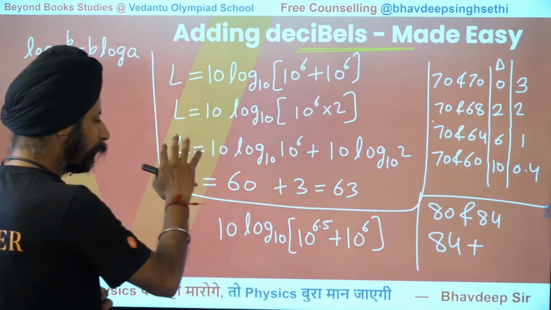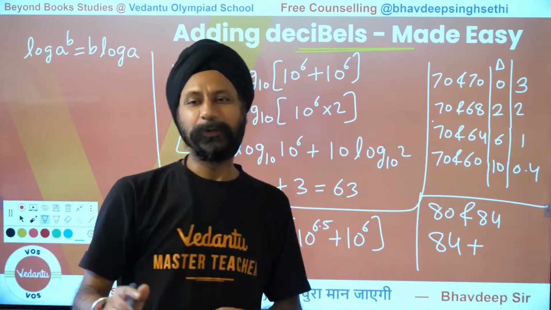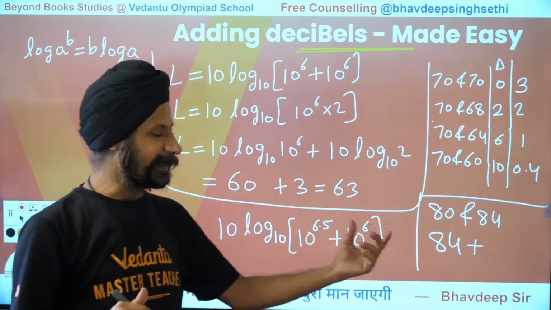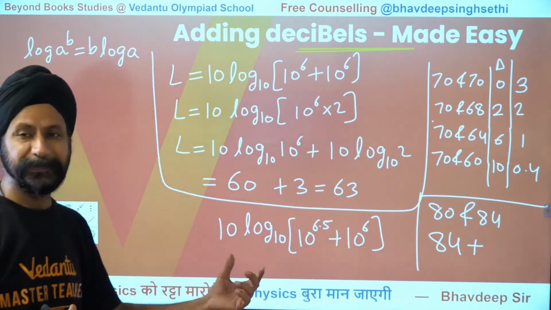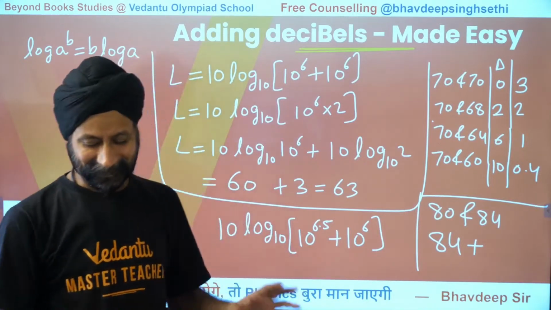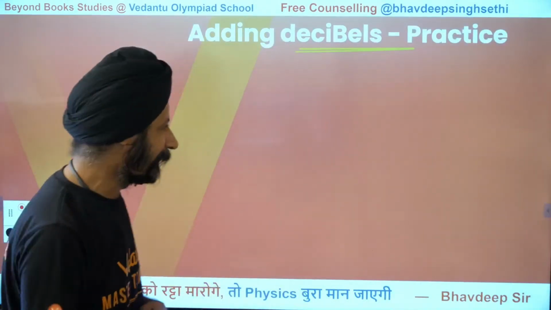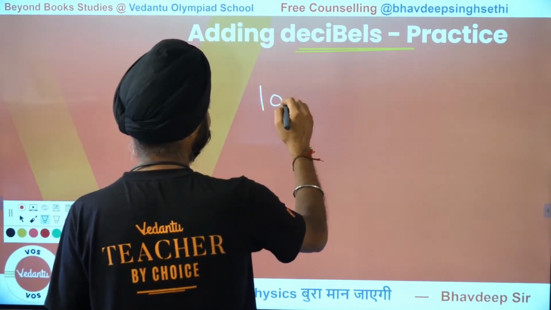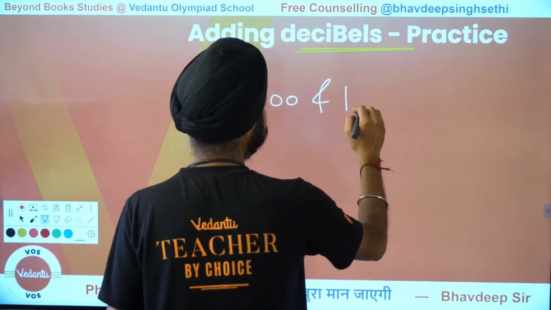If you're given choices A, B, C, D, you can say clear cut, oh, this is 85 point something, this is 88 point something, this is 82 point something, this is my answer. And that is all. So let's practice on that. Let us say you have two sound sources, one is 100 and the other one is 107.